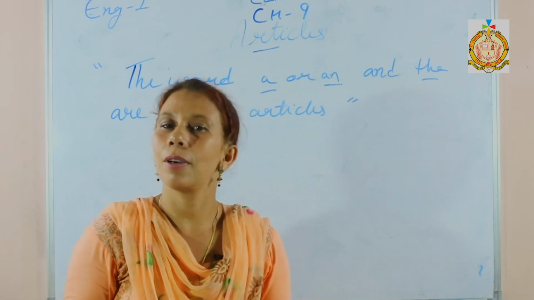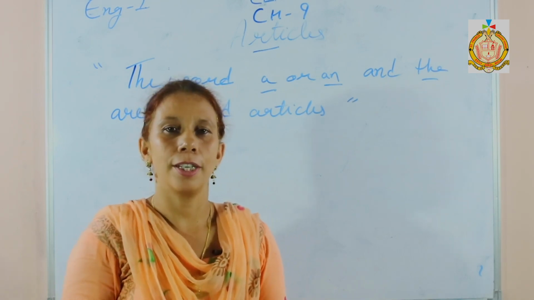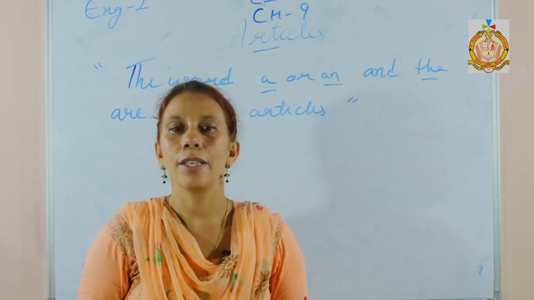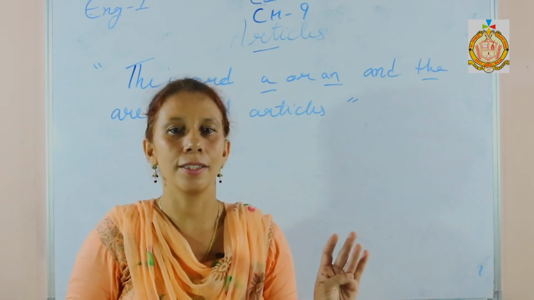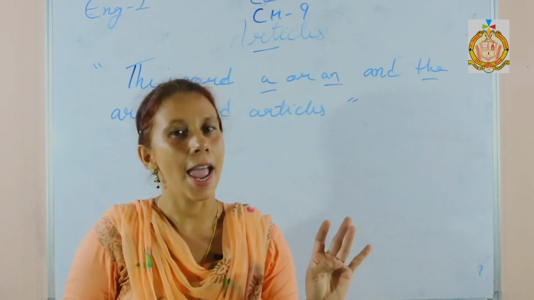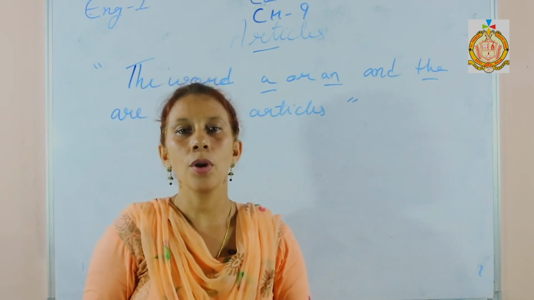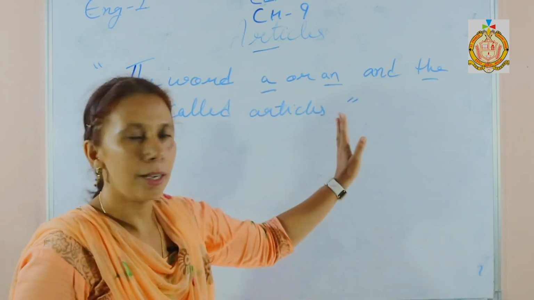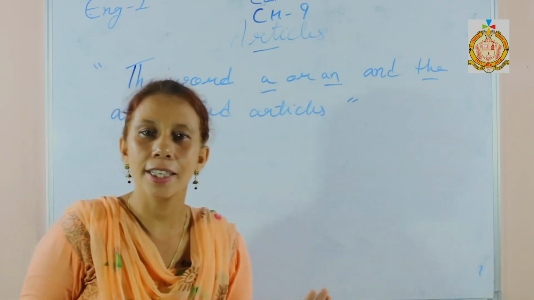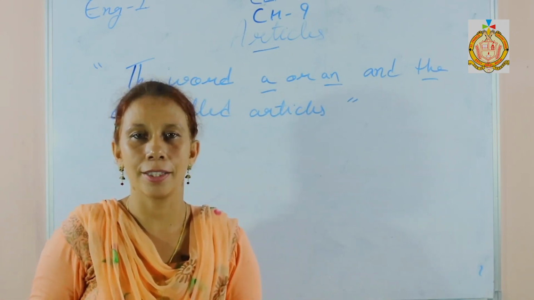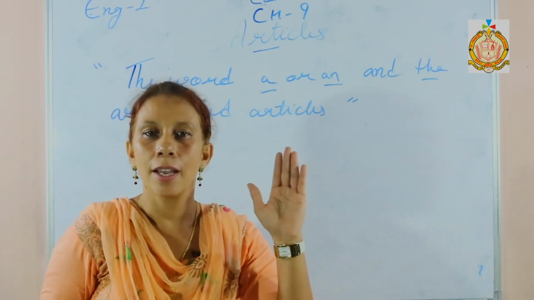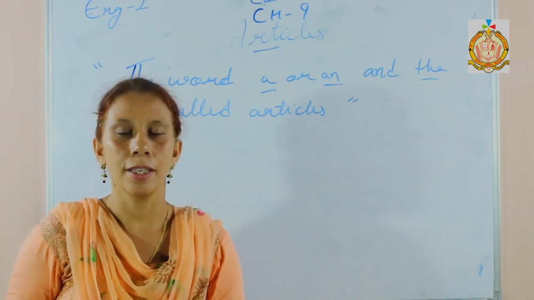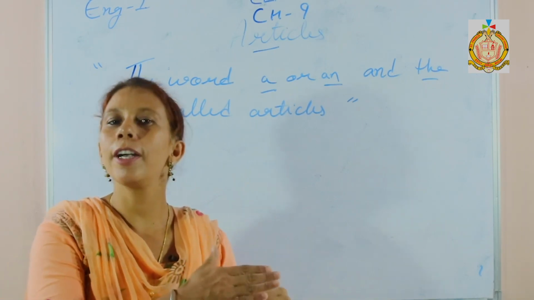You always use articles in your sentences, in your routine. When you speak English you use articles, but there are only 3 articles in English: a, an and the. So the words a, an and the are called articles. This is the definition of an article, such an easy definition. These are under the category of determiners.